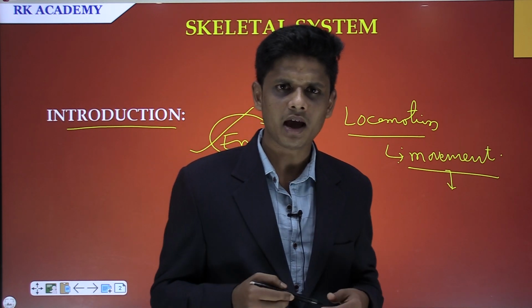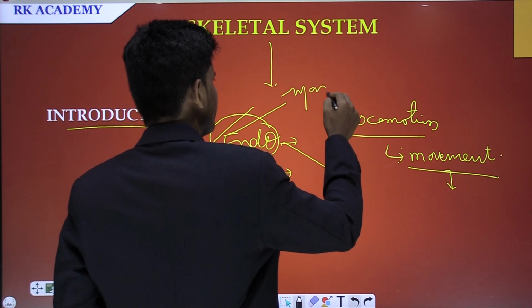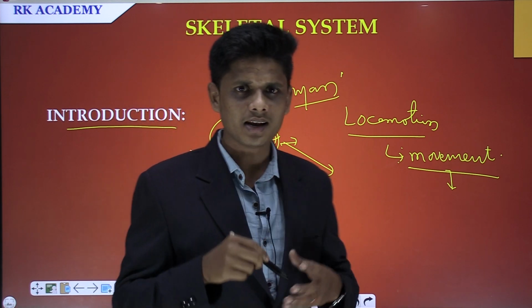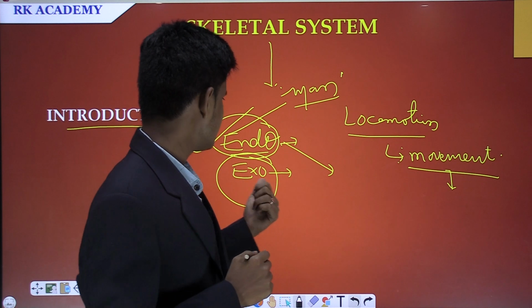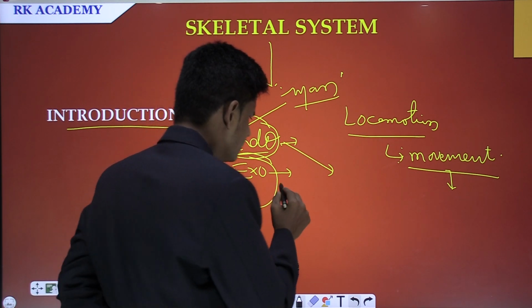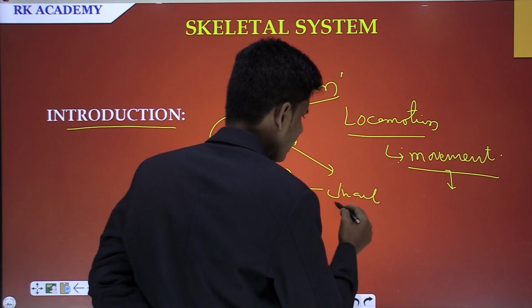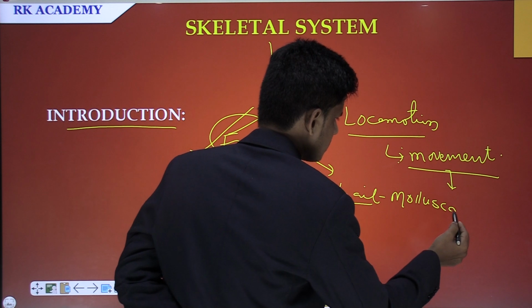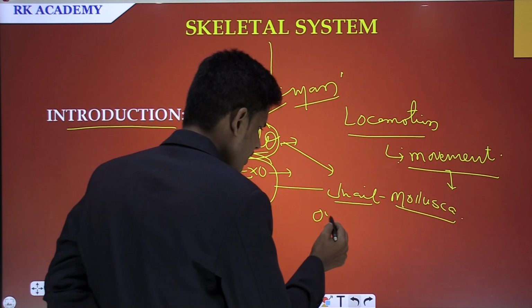For instance, the best example for endoskeleton is man, who possesses the skeletal system inside the body. An example of exoskeleton is the snail, which belongs to the phylum Mollusca.